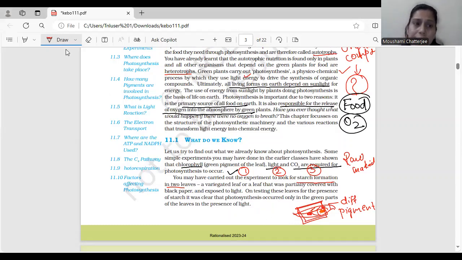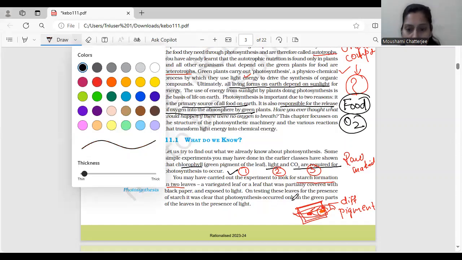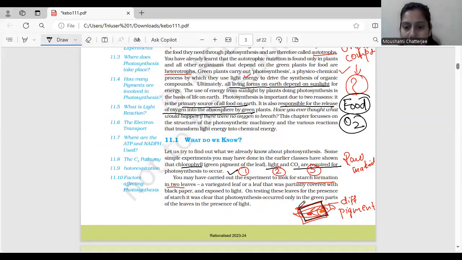जो भी पार्ट लाइट की तरफ एक्सपोज हुआ था, they were showing the presence of starch. Light part was showing the presence of starch, but the part which was covered with a black paper was not showing the presence of starch. Okay, so on testing these leaves for the presence of starch, it was clear that photosynthesis occurred only in the green parts of the leaves in the presence of light.